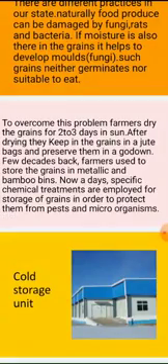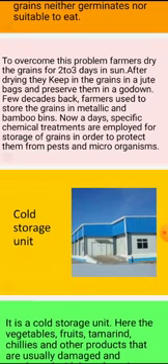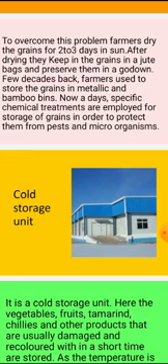To overcome this problem, farmers dry the grains for two to three days in sunlight. The moisture evaporates in the sunlight, and after drying they keep the grains in a jute bag and preserve them in a godown. The crop is dried in the sunlight and stored in gunny bags or jute bags, and preserved in a godown.